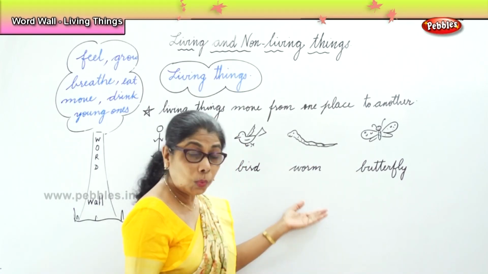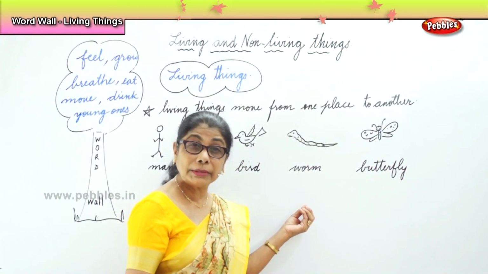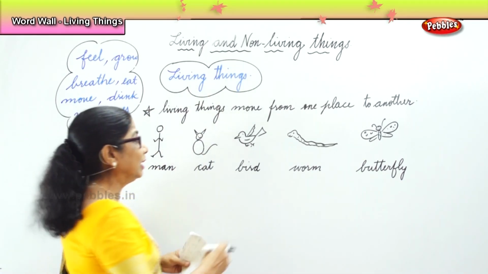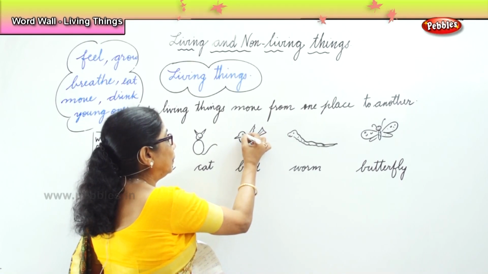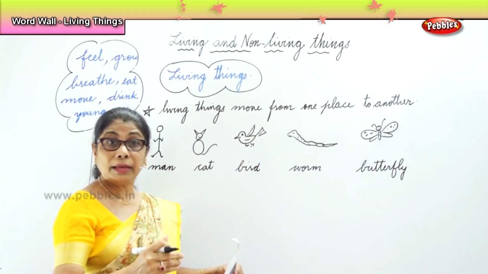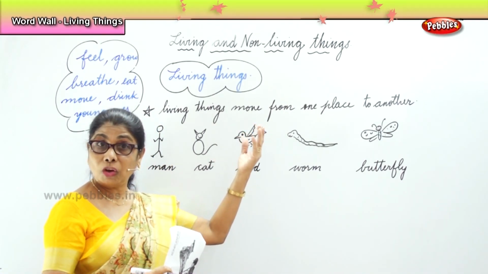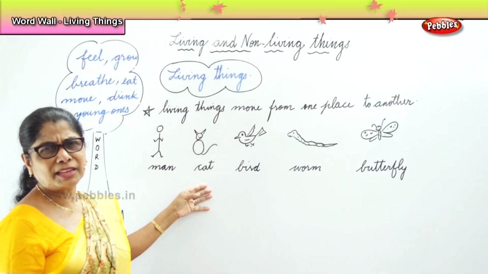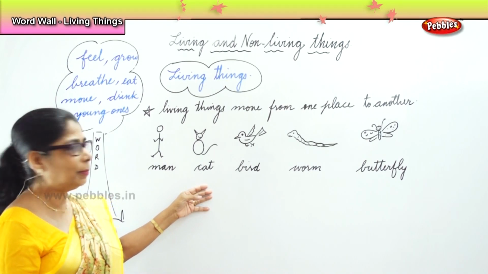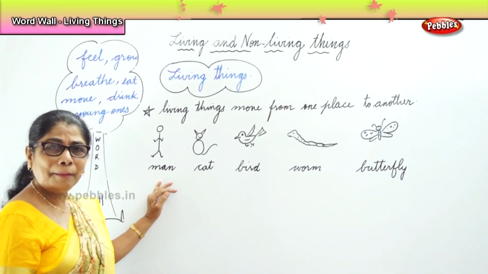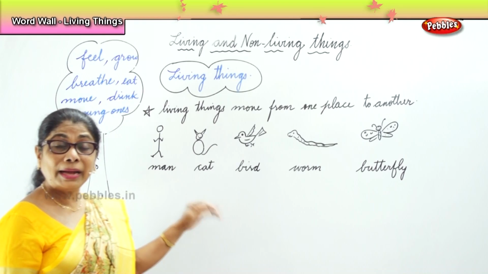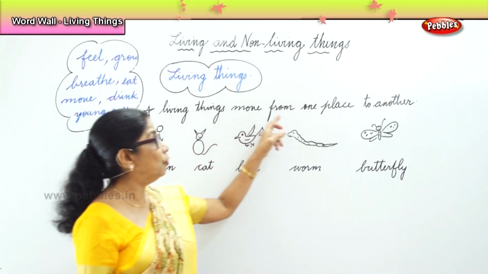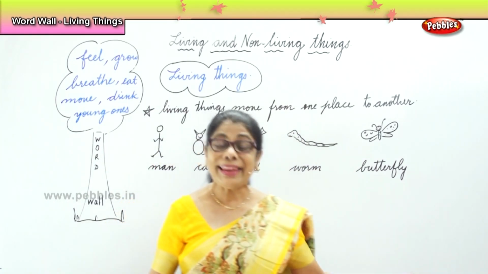When I say the worm, all the tiny animals that you find in the garden. When I say bird, all big and small birds, big birds like the ostrich, the tiny sparrow. Animals, all animals, big, small, wild and domestic, and finally human, mom and dad, grandpa, grandma, you and I. So we are all living things. We move from one place to another.